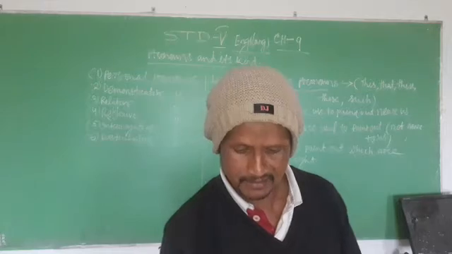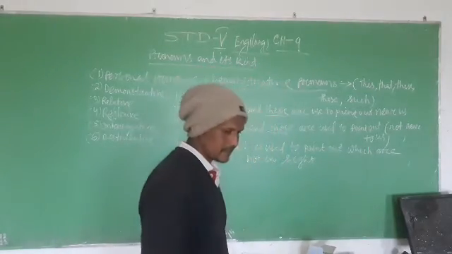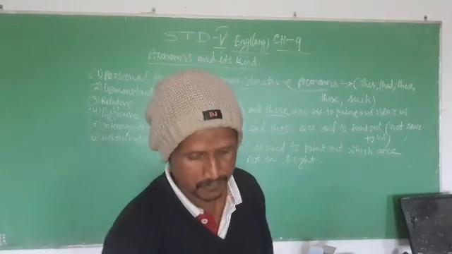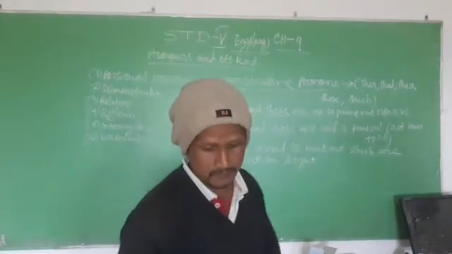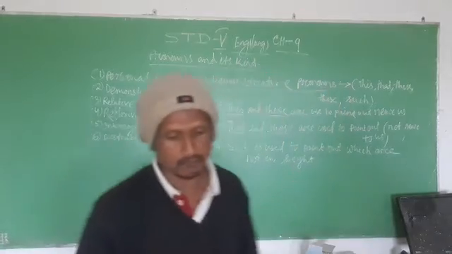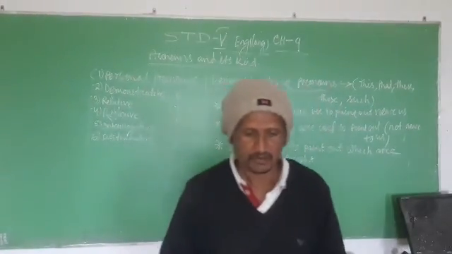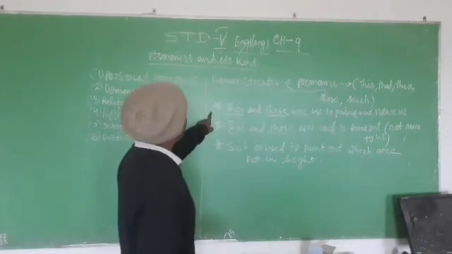This and that are singular, whereas these and those are plural. And such can refer to things both plural and singular. Look at the first point.